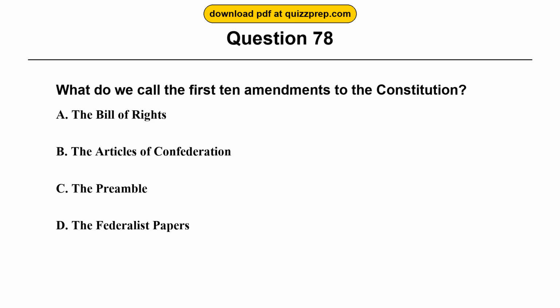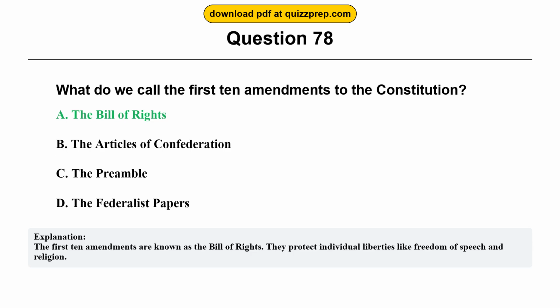Question 78. What do we call the first 10 amendments to the Constitution? Option A. The Bill of Rights. Option B. The Articles of Confederation. Option C. The Preamble. Option D. The Federalist Papers. The correct answer is option A. The Bill of Rights. The first 10 amendments are known as the Bill of Rights. They protect individual liberties like freedom of speech and religion.